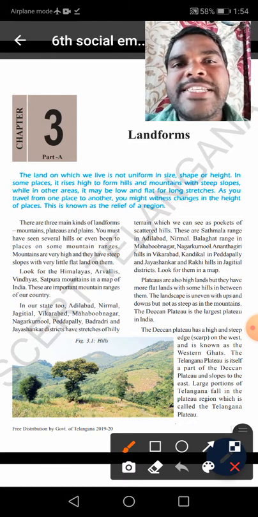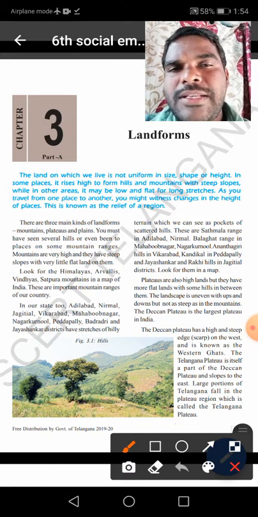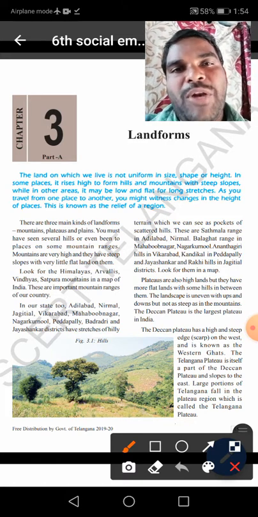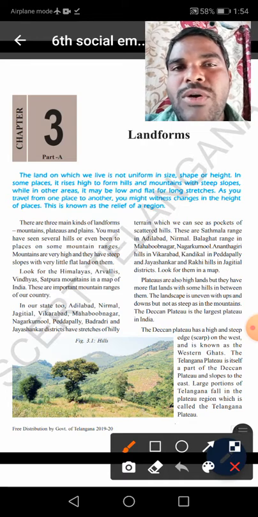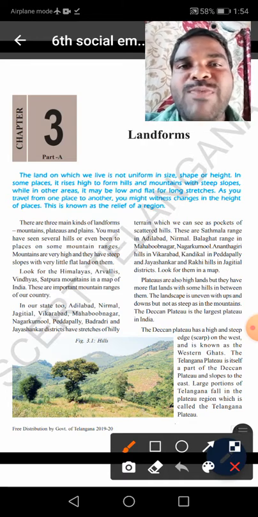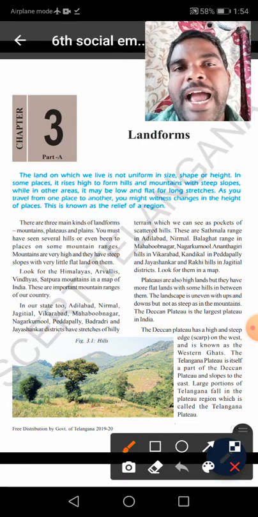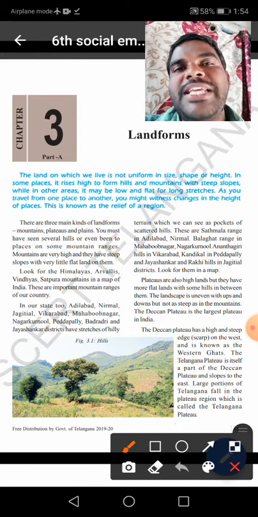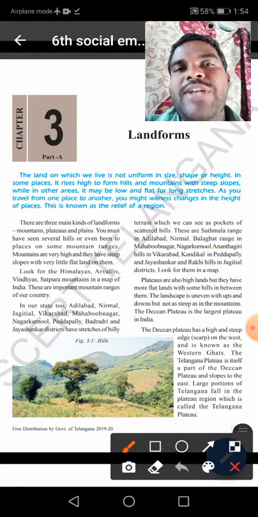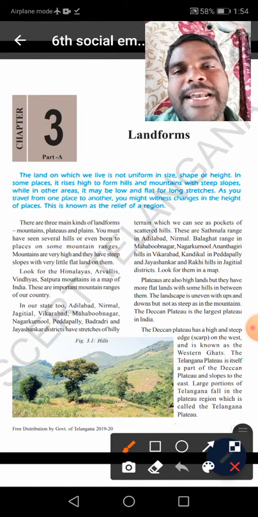Plateaus are also called tablelands. You know a table, you observe how it looks. It is a surrounding highland. It looks high, and it has a flat surface and steep edges. It is called a plateau. What are plains? A plain is a flat and level land. Understand, children?